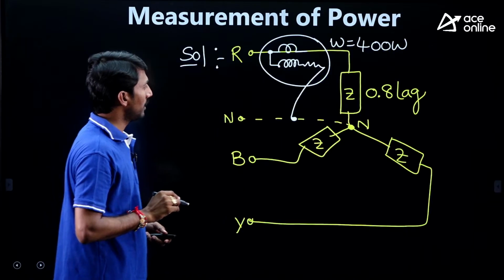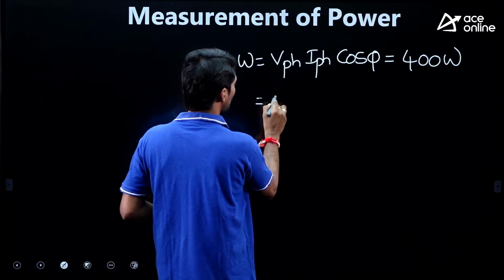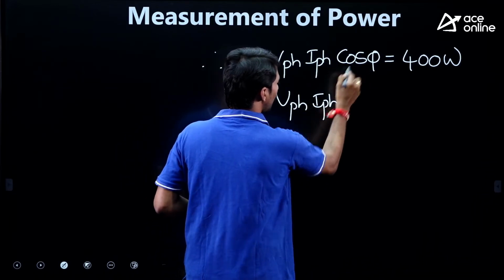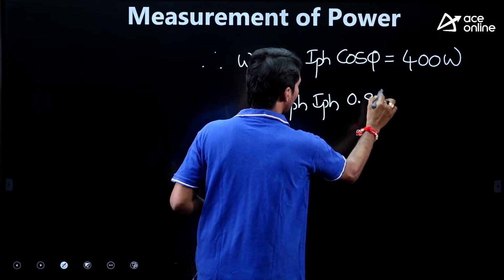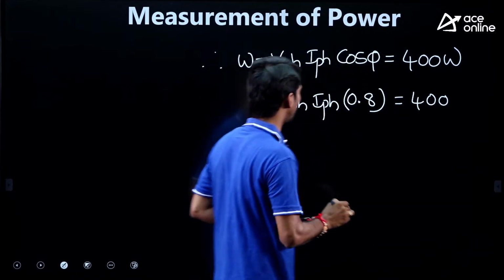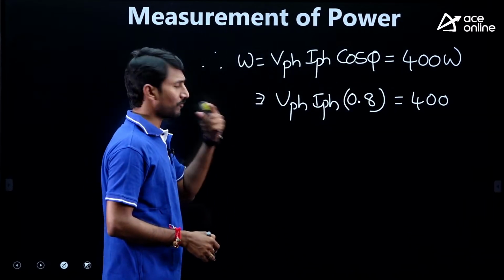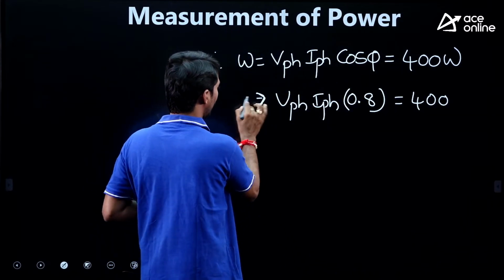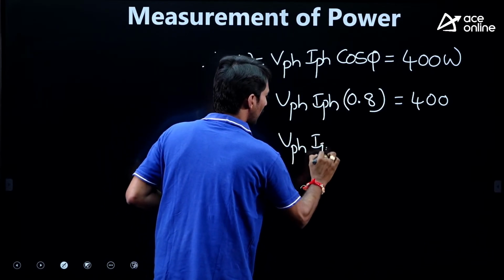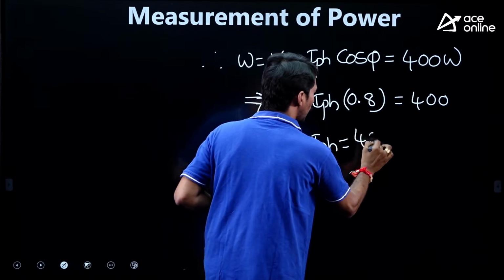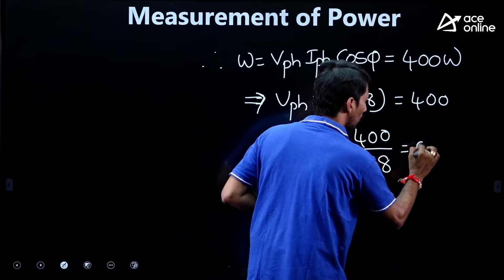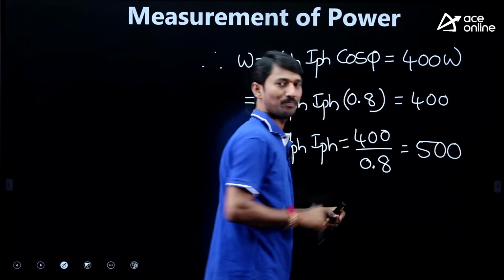So from this, what can we achieve? V phase, I phase, with cos phi 0.8, is equal to 400. From this we can calculate V phase, I phase is equal to 400 by 0.8. So we are going to get 500.